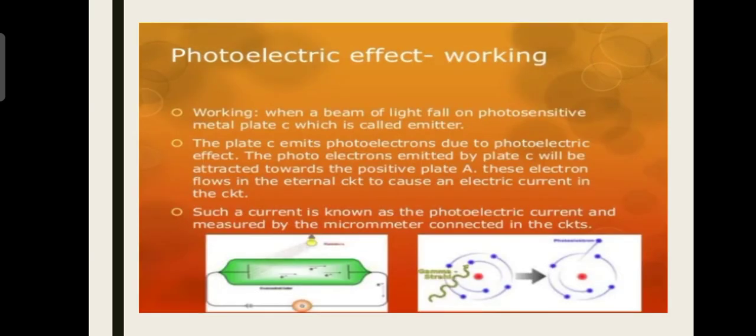Photoelectric effect working. When a beam of light falls on photosensitive plate C, which is called the emitter, the plate C emits photoelectrons due to the photoelectric effect. The photoelectrons emitted by plate C will be attracted towards the positive plate A. These electrons flow in the circuit to cause an electric current. Such a current is known as the photoelectric current and is measured by the microammeter connected in the circuit.